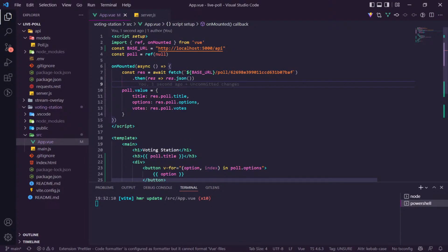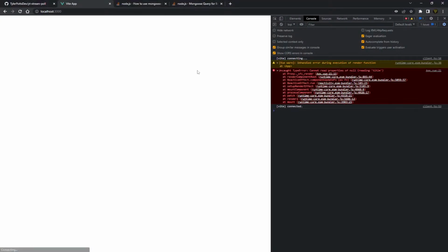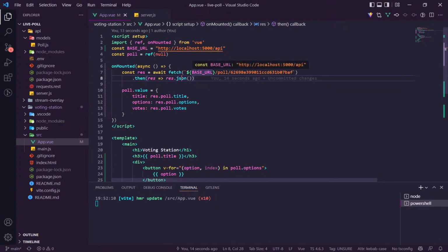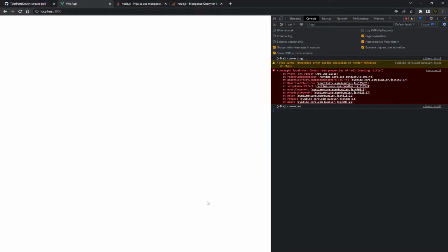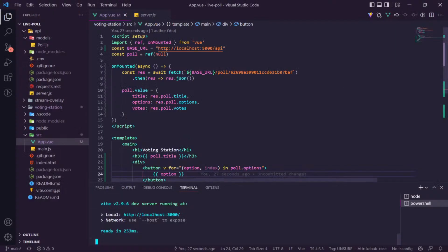Reading title. Okay, so this is not working now. Network. It's no longer making the request. Why is it no longer making the request? Is there another error before this? Let's just try again. One of the things I always find works half the time is stopping it and rerunning it. All right, there we go. We've got that running. Let's refresh, and it's still not working. I know that's null.